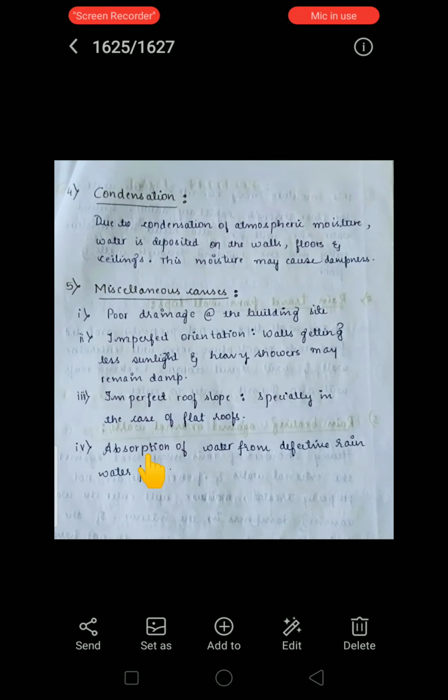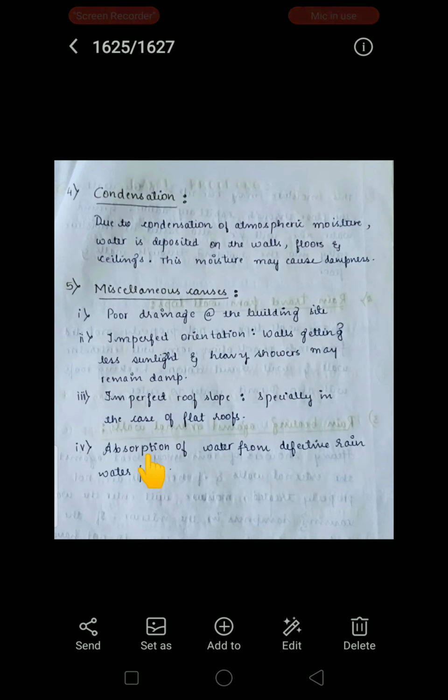Okay, then imperfect roof slab, especially in the flat roof slab, there may be chances of accumulation of water. So in the flat slab, that accumulated water may get percolated inside the building. So especially in flat slab, this dampness problem is major.